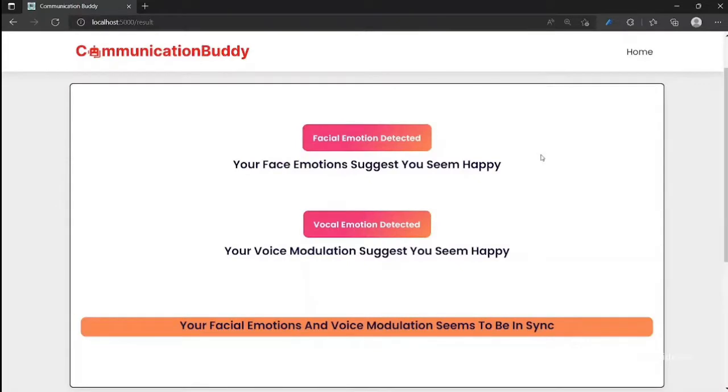This is the feedback report which is generated from the inputted images and the voices that we have given to the model. This is the facial emotion and this is the vocal emotion, and this is the note which is based on the facial and vocal emotion. It is showing that both of the emotions are synced with each other. This is all from our side for this implementation model.